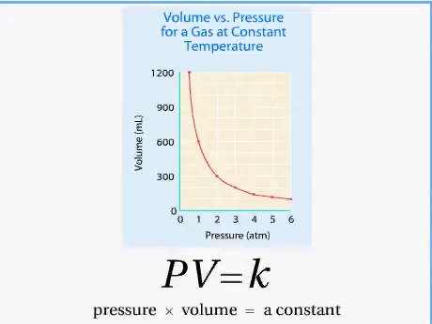Equation for Boyle's law. This equation describes the relationship between the volume of a gas and its pressure at a constant temperature. As shown in the graph, as the volume increases, the pressure decreases. As the volume decreases, the pressure increases. The pressure of a gas times its volume is a constant.